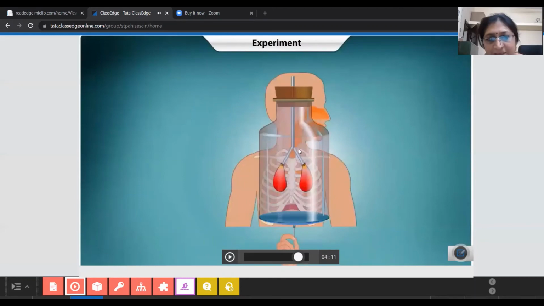This is an experiment we normally do. Two balloons are kept with a pipe-like structure, and a bell jar is there. At the bottom, we have put a rubber tube, which shows the working of the diaphragm.